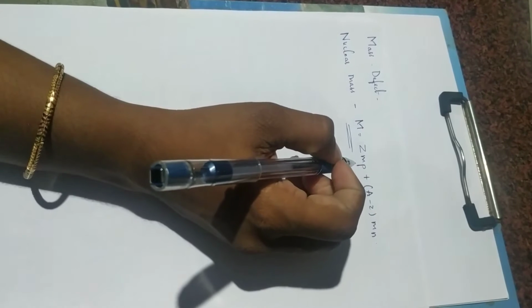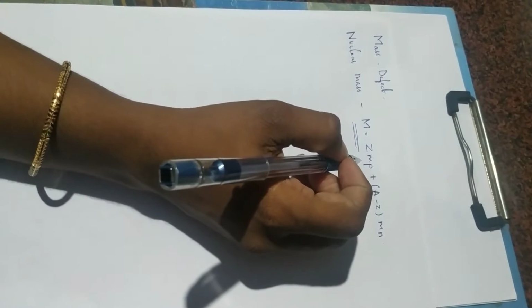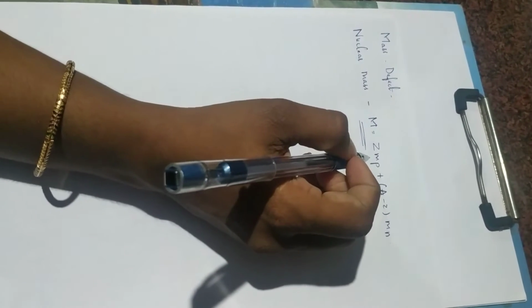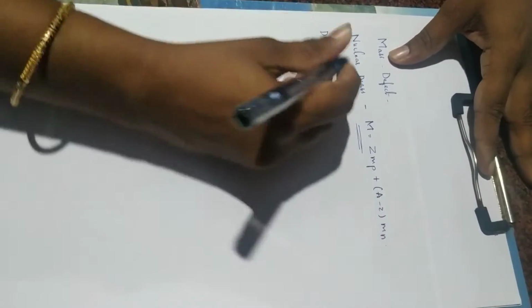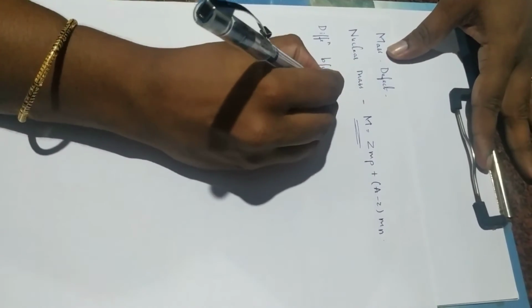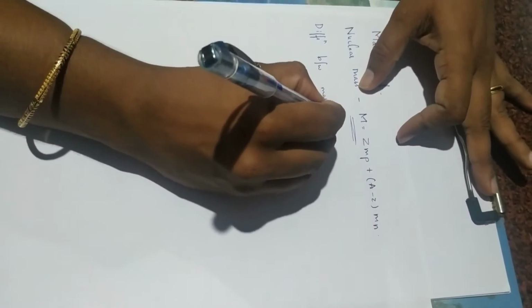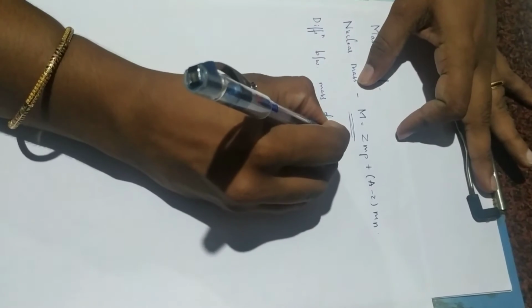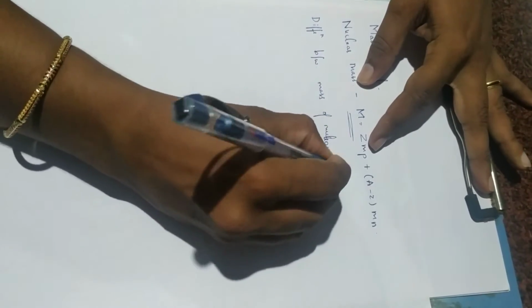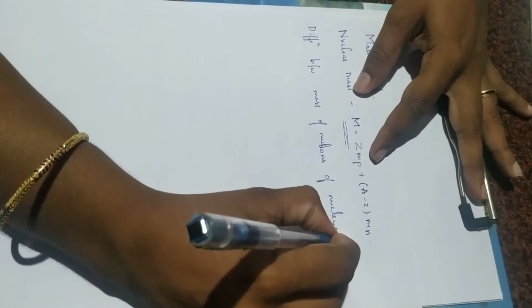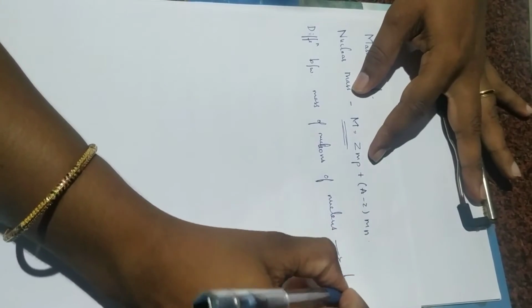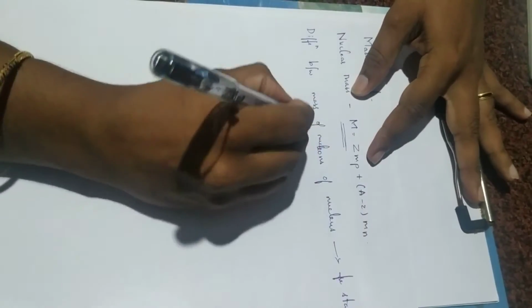Now we are seeing the mass defect, right? Mass defect is defined as the difference between the mass of nucleons of the nucleus in a free state and the actual mass.